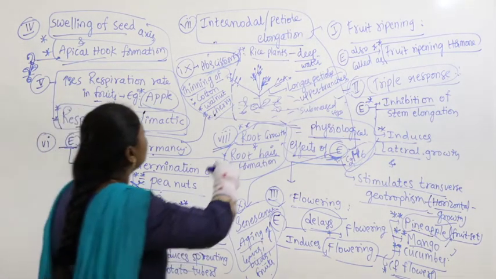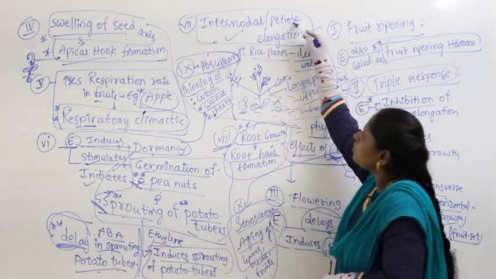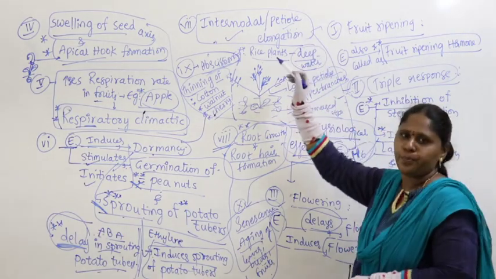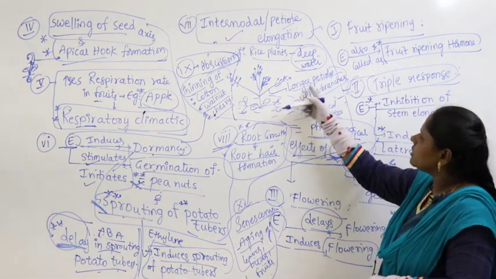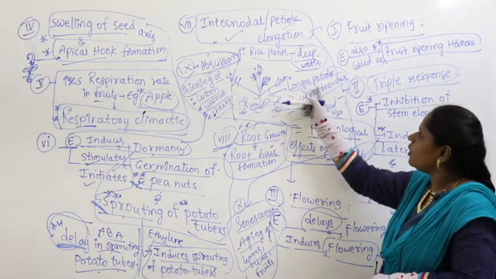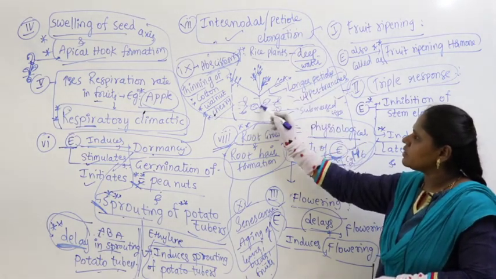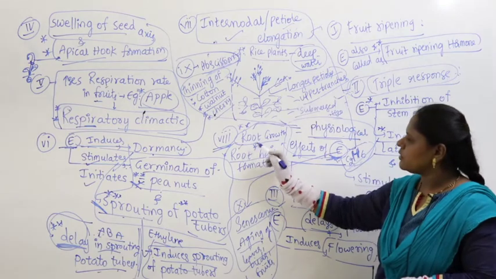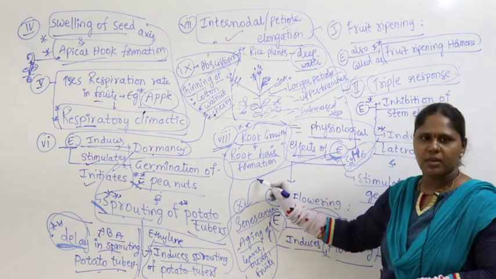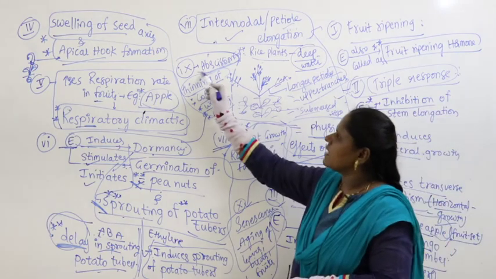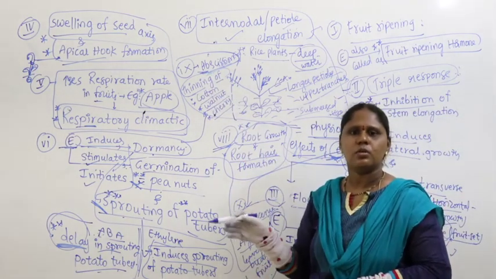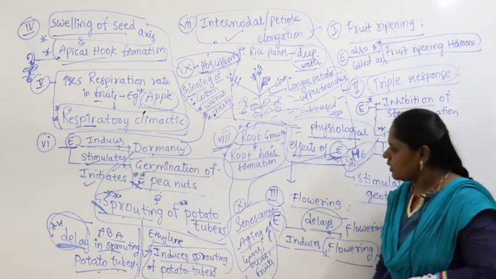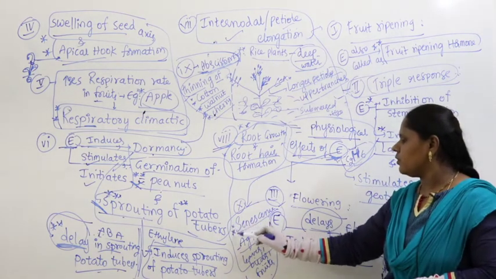Apart from this, ethylene is also responsible for elongation of internodes and petioles, especially when rice plants are submerged in deep water. Naturally, the upper branches have longer petioles compared with the branches which are very short, submerged in water. It also contributes to root growth and root hair formation. Then it also causes abscission, that is why it is mostly called a growth inhibitor, especially for thinning of cotton, walnut and cherry. And lastly, it is also responsible for senescence.